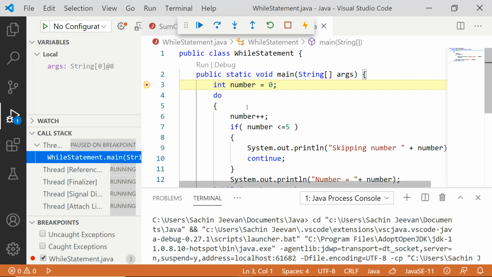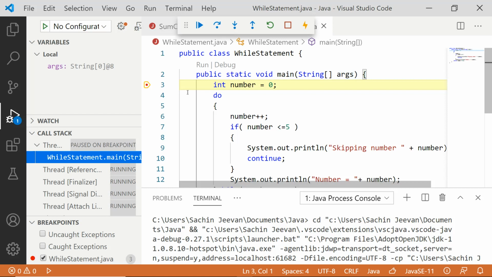Now when I click on this, the variables section is inside the room. This is the name of the room, and whatever is inside that room is displayed here. Right now there is only a variable called args. It's a string variable, actually for the command line argument. We have not learned much about command line arguments yet, so let us not use it now. It is also taken as a variable inside the main method.